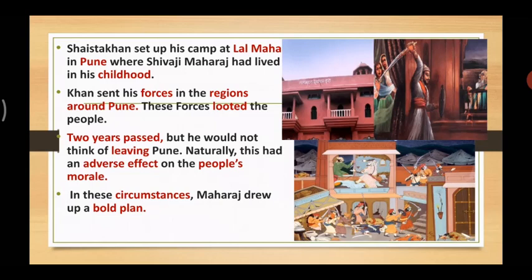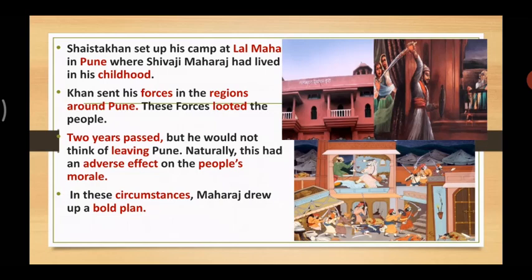People were frustrated because of this. It had an adverse effect on the morale of the people. Nobody knew what to do, whom to ask for help. So in these circumstances, while people were undergoing this, what did Shivaji Maharaj do? Maharaj came up with a bold plan. Yes, a bold plan. He came up with a plan which would take the Mughals completely by surprise.